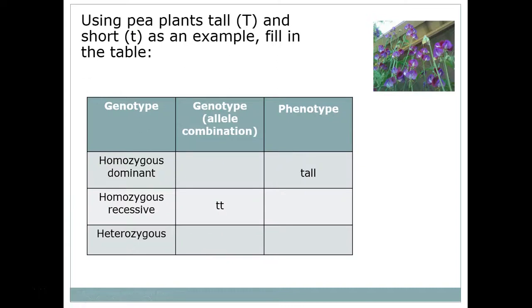So let's go and look at this. Homozygous dominant, big T, what's the phenotype? Tall. Homozygous recessive, little t, what's the phenotype? Short. Heterozygous, big T, little t, what's my phenotype? Tall, because tall is dominant.